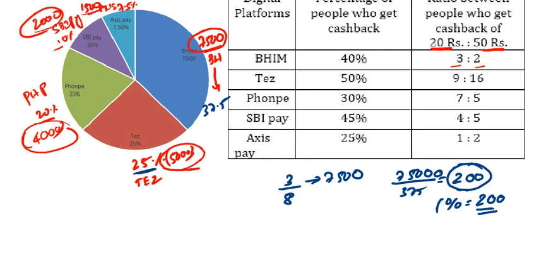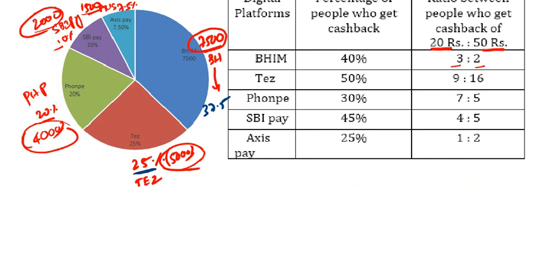Now based on this table data and pie chart, we should answer the questions. So first, these values you need to remember. What are the values? Beam is 7,500. Tej is 5,000. PhonePe is 4,000.